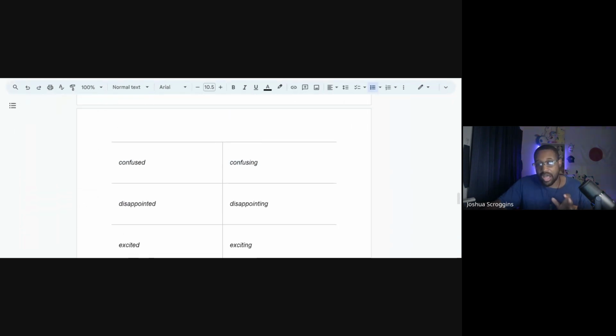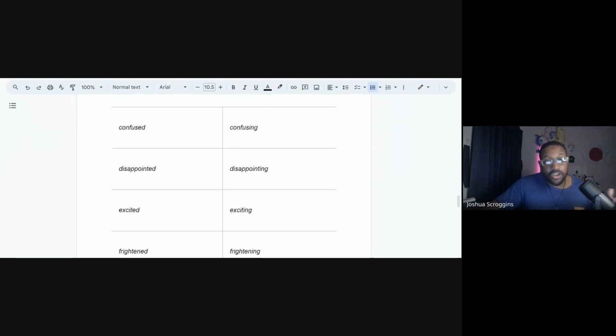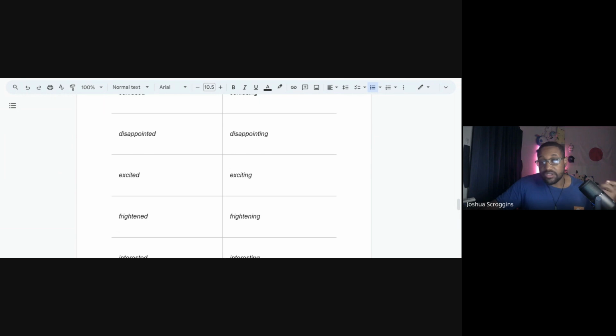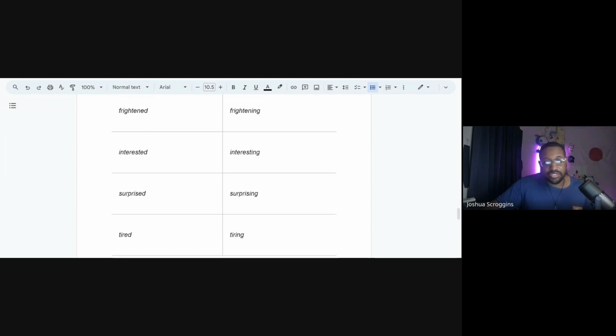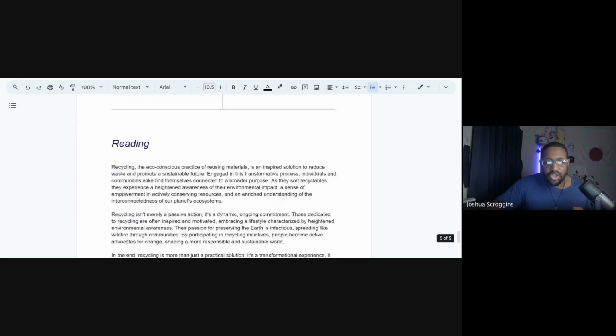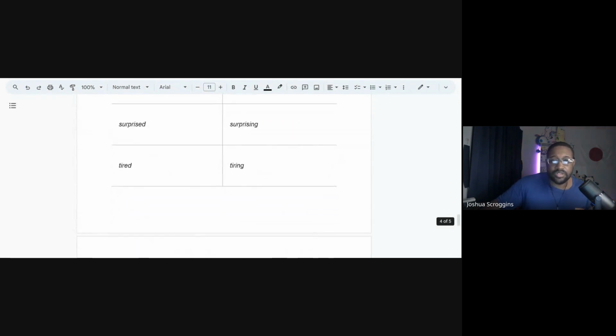These are the most common words that you'll pretty much see, and this is how you use them. As you move forward in your English education, you'll learn more creative ways to say this. But if you are a beginner or you're just new to this grammar point, these are the best words to start with. Very common, very easy to use. We had some reading, but we don't have time. We were going to talk about some recycling and some things that would inspire people. But maybe next time. We'll do some reading next time.